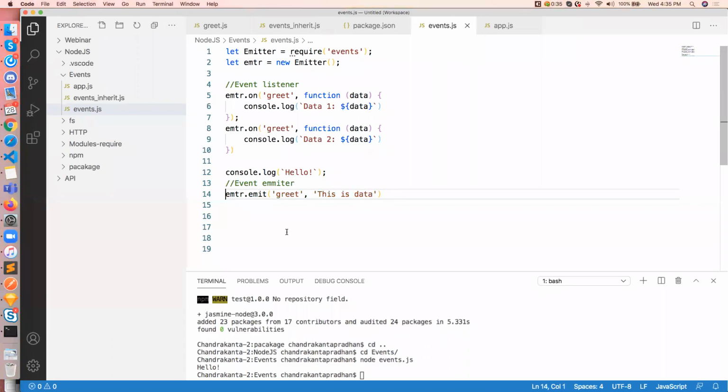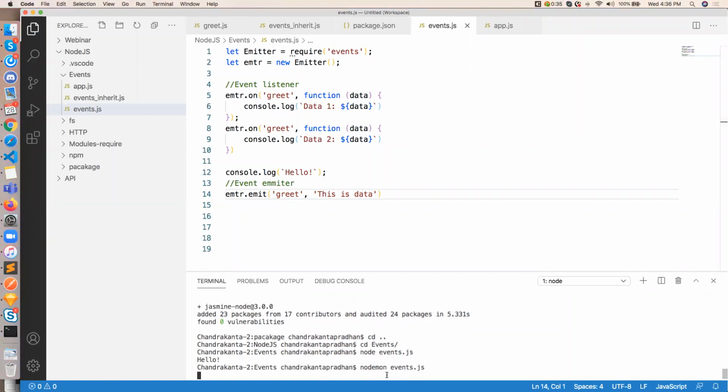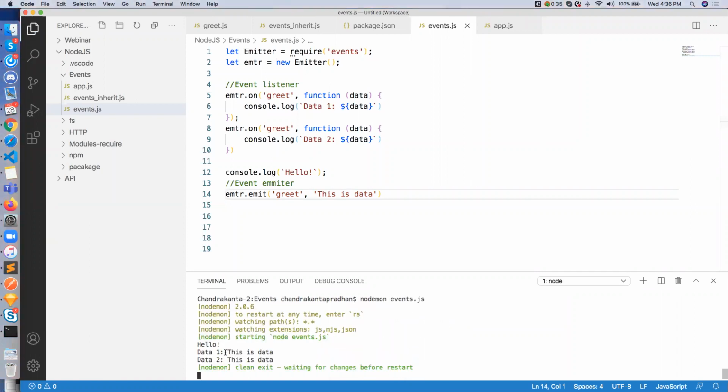If I save this and run node again, now you can see hello, data 1 and data 2 both.